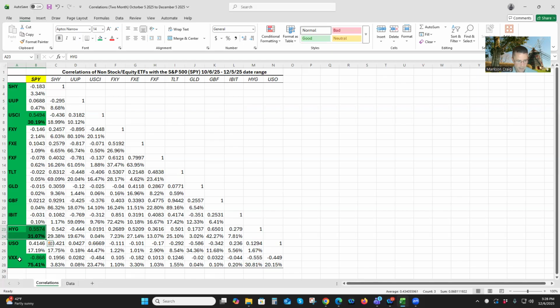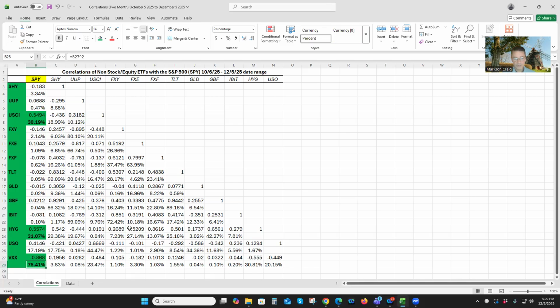31.07%. But the VIX over here, so VXX tracks the VIX, then that's the rock star. And that accounts for 75.41% of the variance on SPY. But remember, it has an inverse relationship. So as the VIX goes up, SPY goes down by 75.41% of the variance.